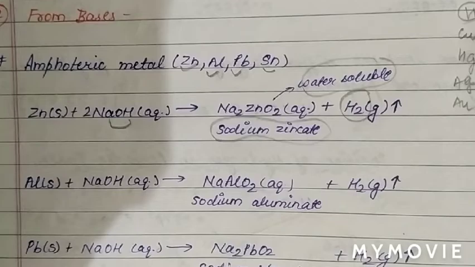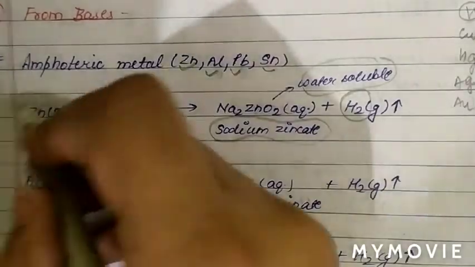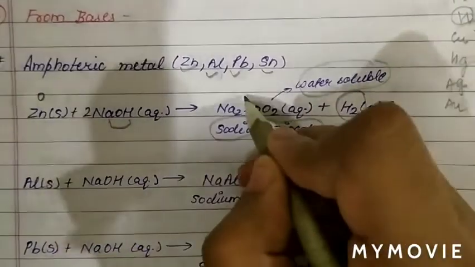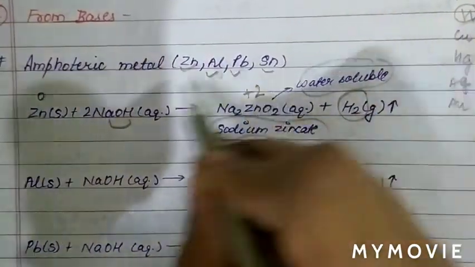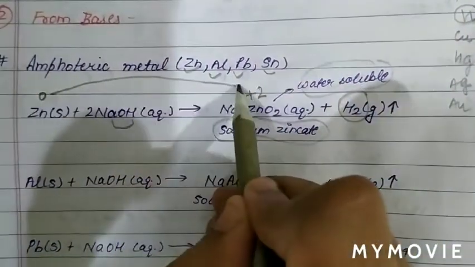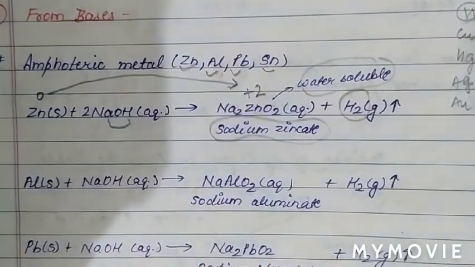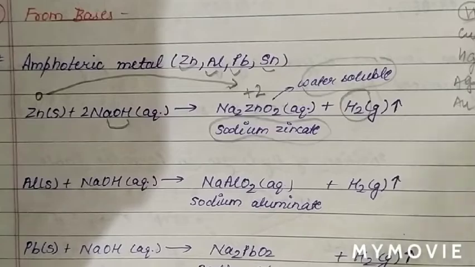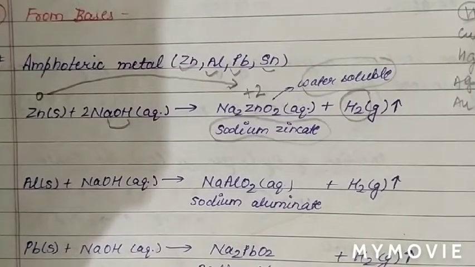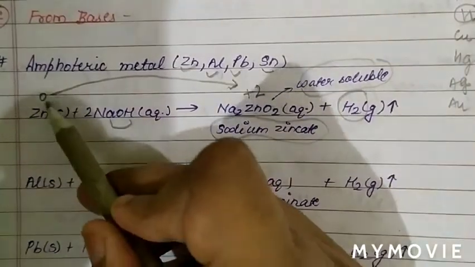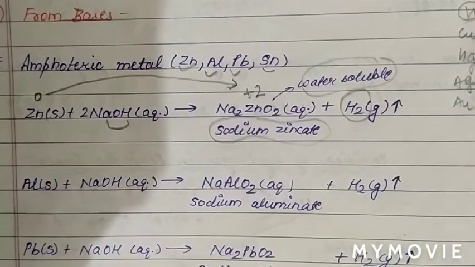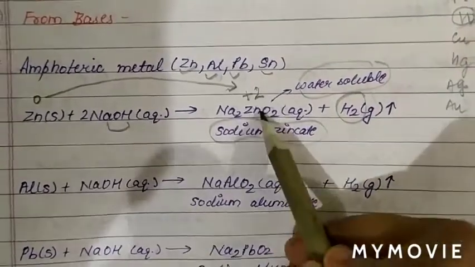See, in this case again there is oxidation of zinc, as the oxidation state of zinc changes from 0 to +2. So there is an increase in oxidation number. Whenever there is an increase in oxidation number, we say oxidation takes place. So zinc undergoes a change from 0 to +2 oxidation state, therefore there is oxidation of zinc.